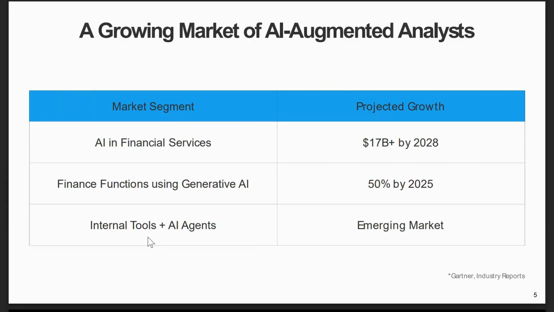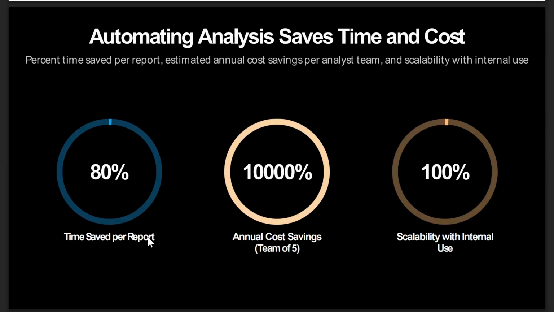These are stats that our financial agent offers: it increases financial services by $17 billion by 2028, and it uses generative AI for finance functions by 50%, and we also measure our agent in emerging markets. And these are all stats in both of our projects, that they create reports for our businesses, and annual cost saving is 10,000% and 100% scalability, and we can expand this in the future. So let's move to the demo. I will also share the mobile application of the financial agent with you.